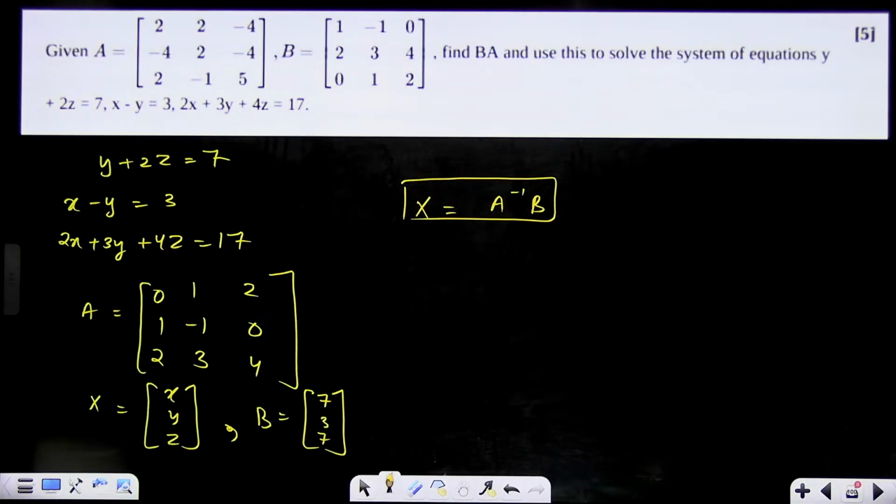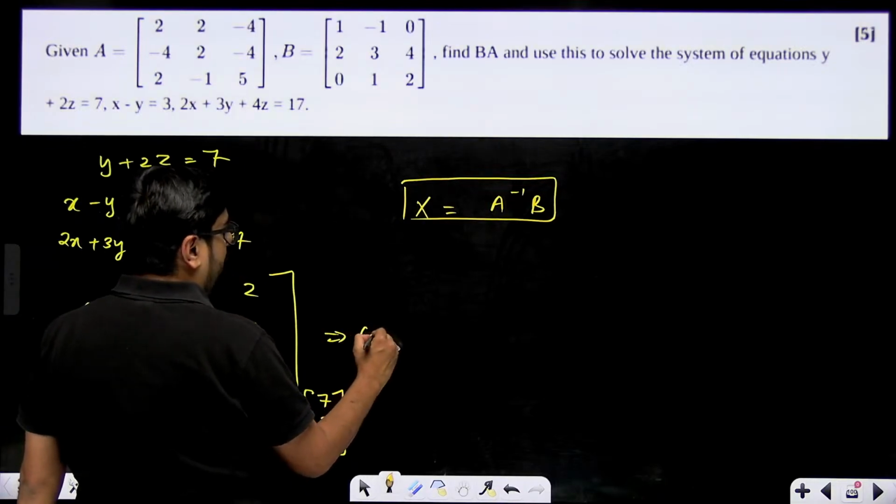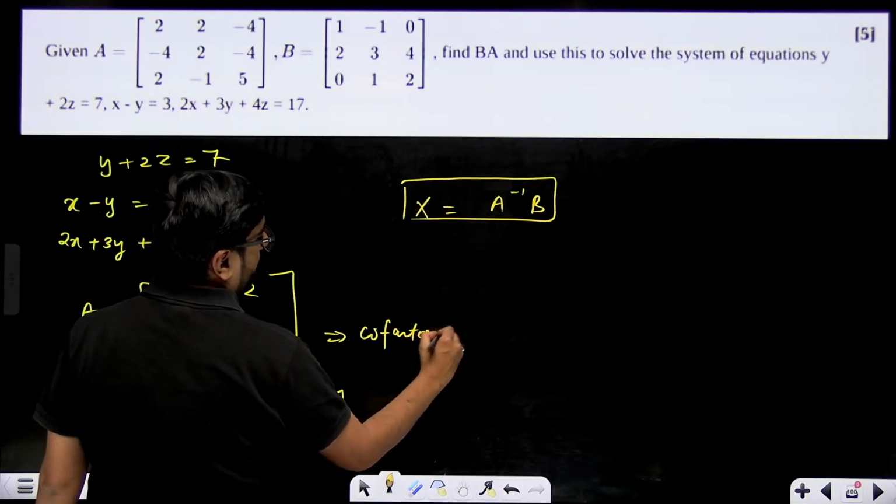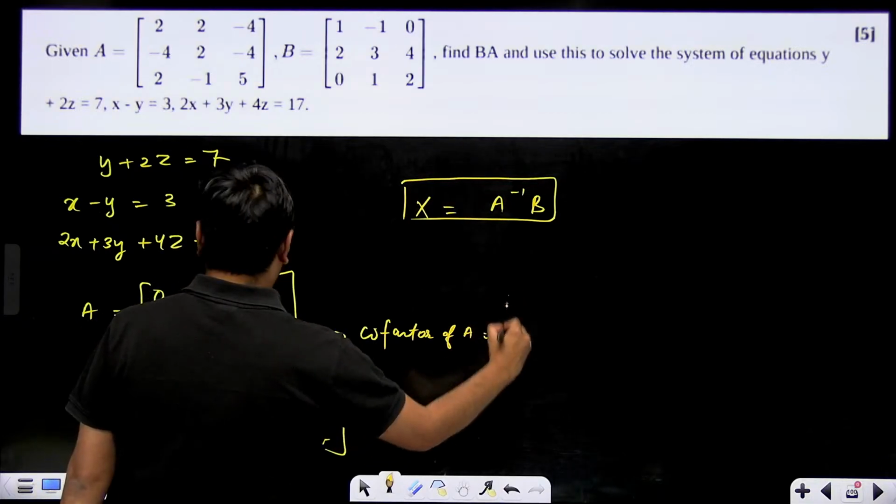A inverse is equal to adjoint of A divided by determinant of A. Either you can do that or you can do AX equal to B and compare, but again you'll have linear equations only. So it's better that we find A inverse. First you'll have to find the cofactor matrix of A. That will become.